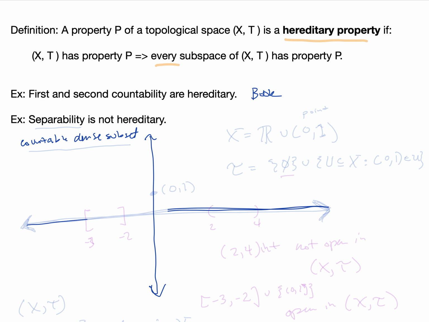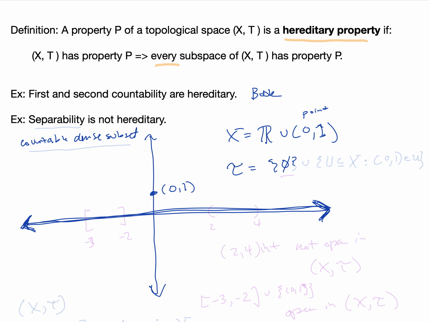Let's think about a new space X, and X is kind of a funny space. It's the real numbers together with the point p. So here we've got our point p, and our entire topological space is the real number line together with that point. So that's our original set X, and our topology on X is going to be defined in this way.